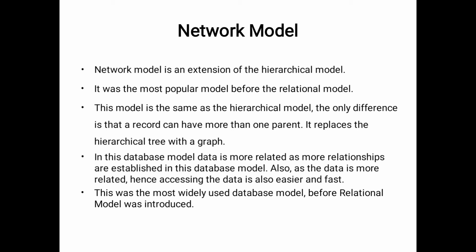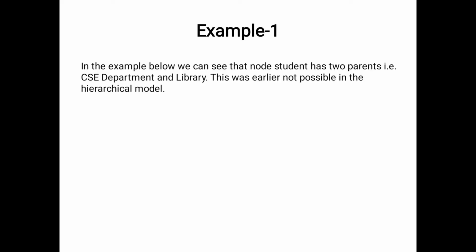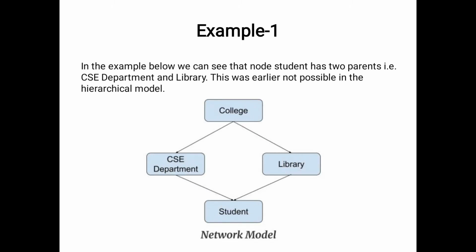Now we will discuss some small examples. Here I will consider one example. College is the parent node. The child nodes of college are the CSC department and library. Here the child student maintains two parents. One is the CSC department, another one is the library. It looks like it forms a loop. That's why definitely this is a graph.